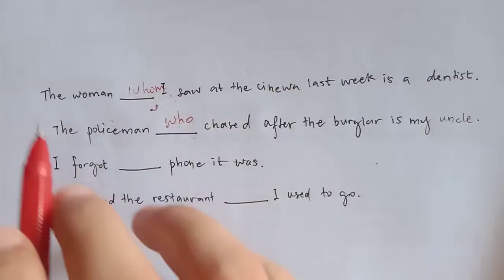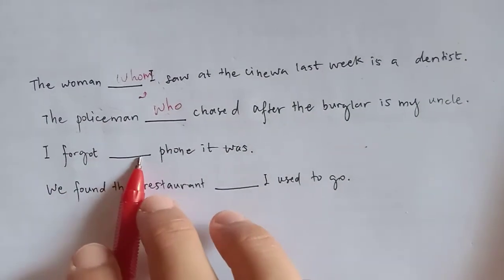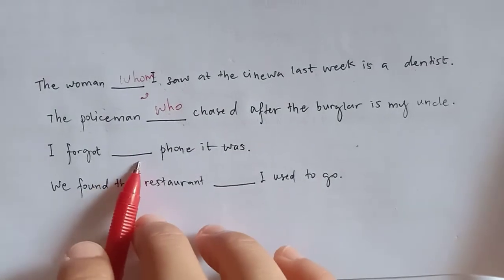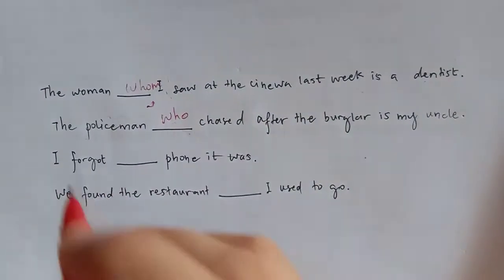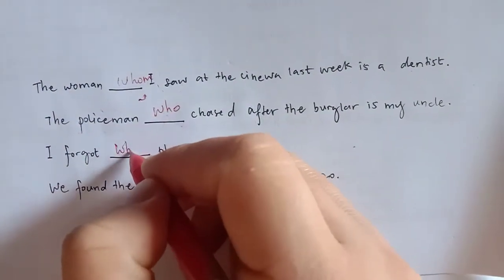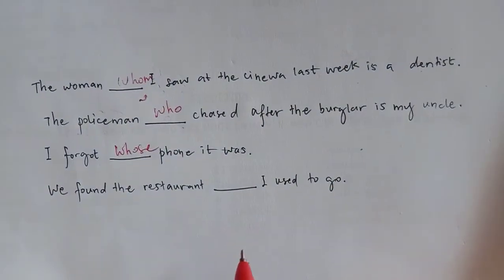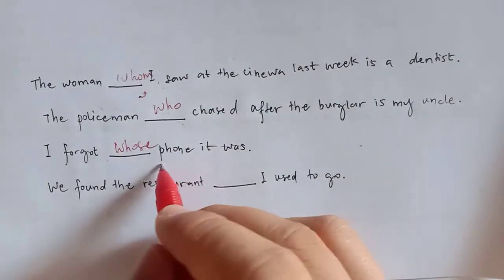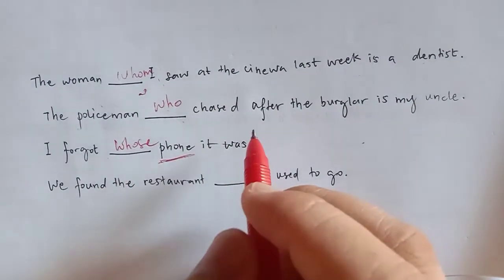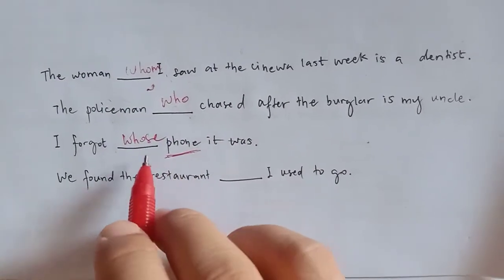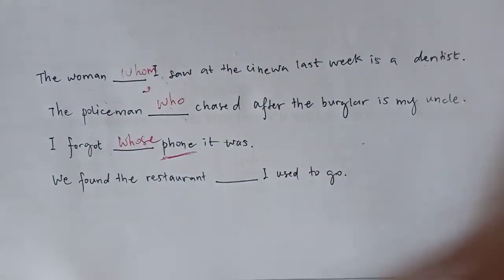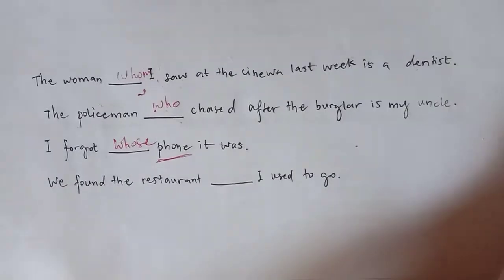Third: I forgot blank phone it was. Here we have to put whose. Sometimes it's really simple: when you have to put whose, we have a noun after it. That's why we put whose. Like whose phone? I forgot whose phone it was.